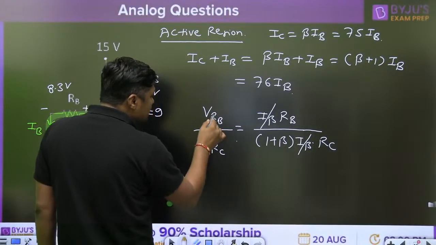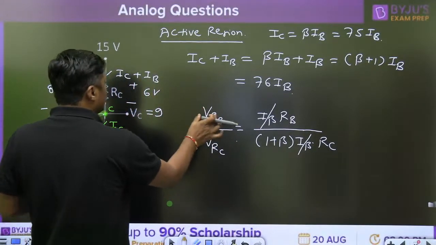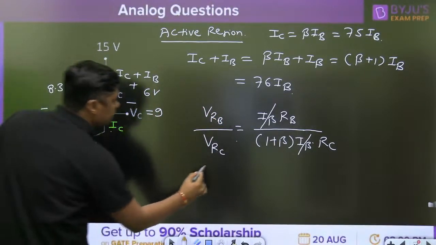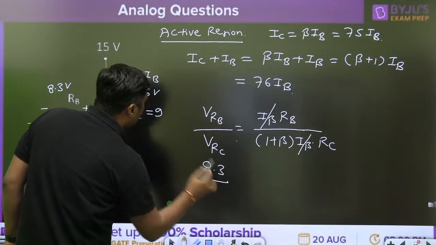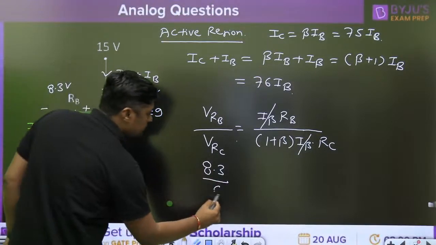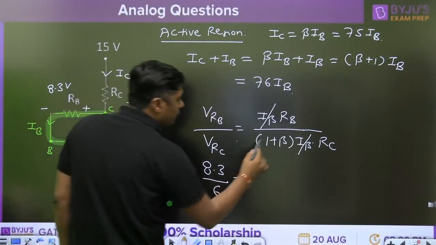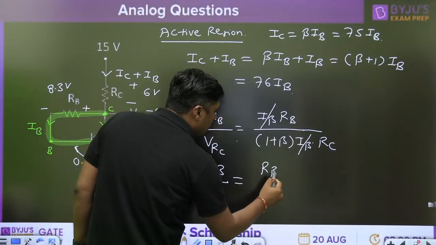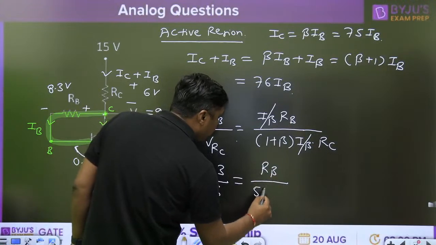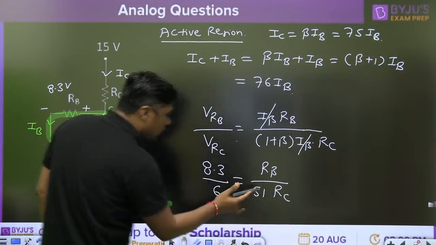Tell me, what is the drop here? We have the value 8.3. What is the drop here? 6 is equal to RB upon 51 times of RC. What is the answer?